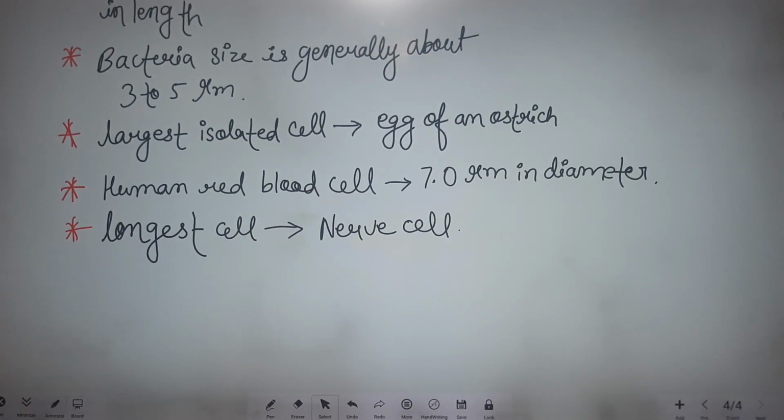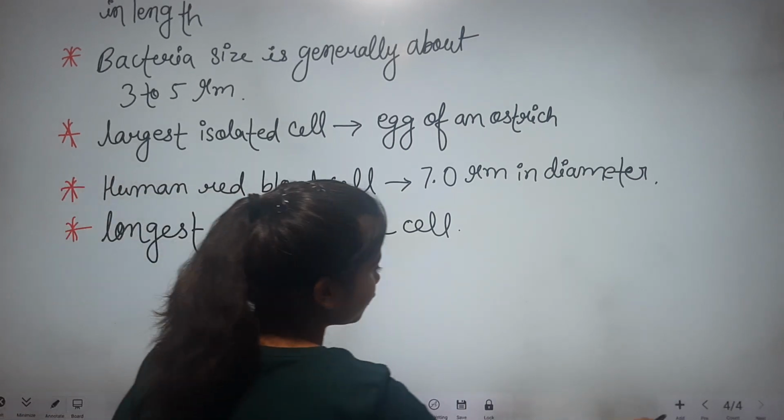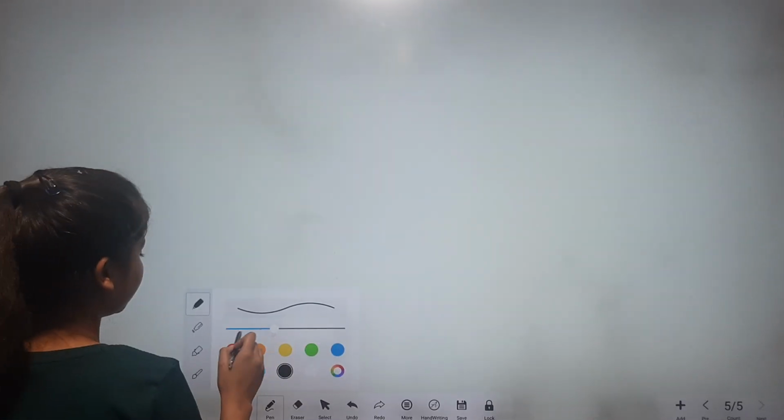So that is about the size of the cell, and after that we will see the shape. Shape may also vary according to the function they perform.